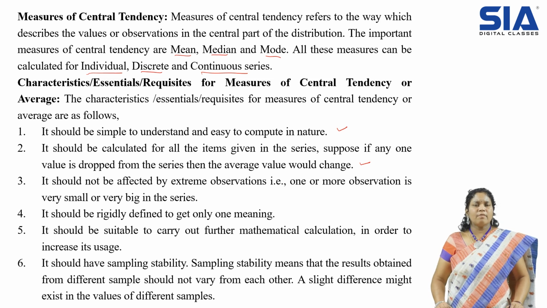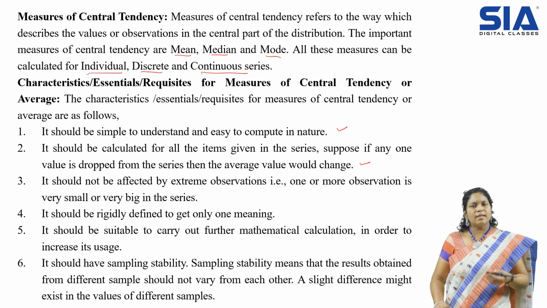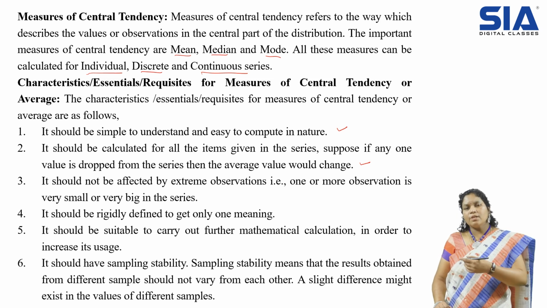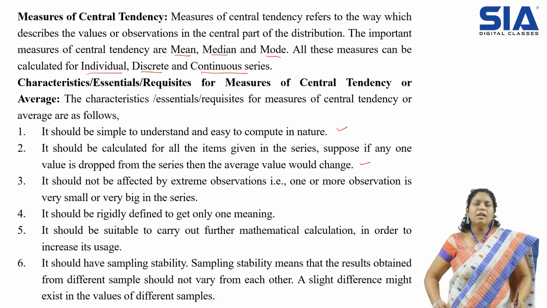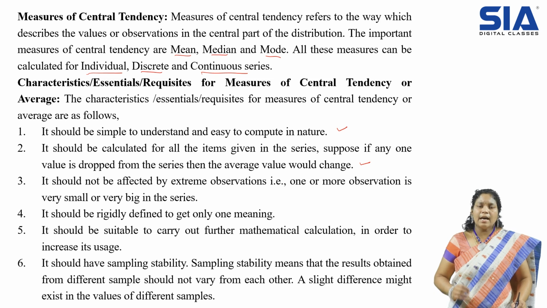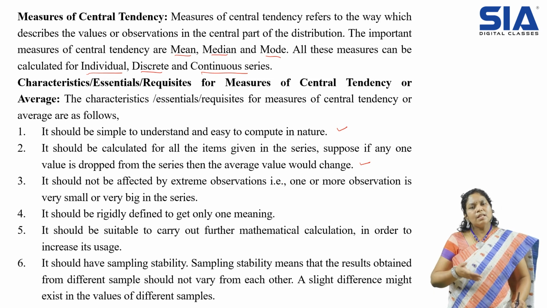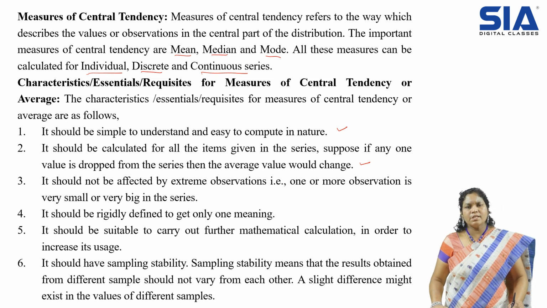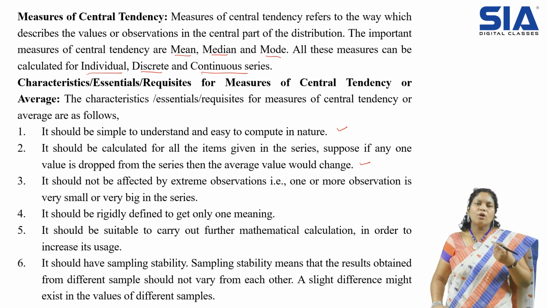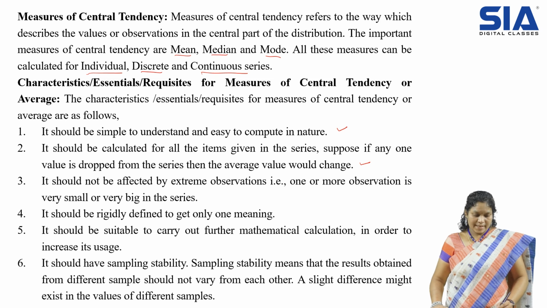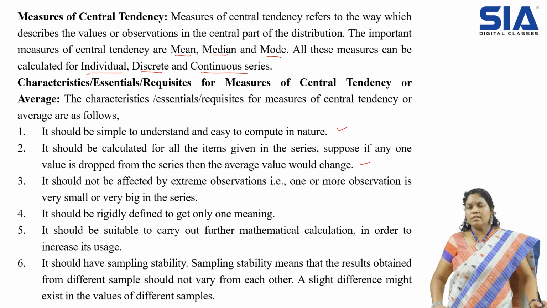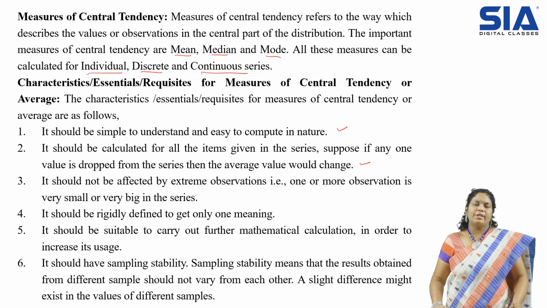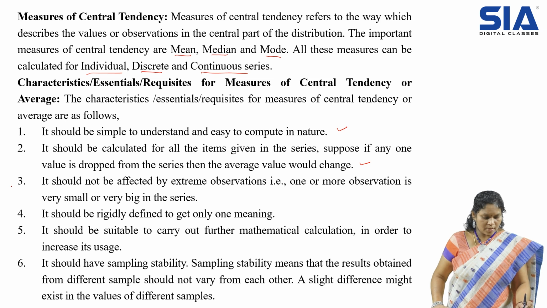Like if I simply check one of the girls and ask her marks, can I represent those marks for the entire class? No. Every girl has to write the exam, and whatever marks they get, out of that I need to get an average so that I can represent that for the entire class. So simply with one or two data I can't go on. So the second point shows that we need to consider all the data whatever we have, like if I have 0 to 10 values, consider from 0 to 10, then that becomes a good average. So that is your second point. Next, go for the third point.